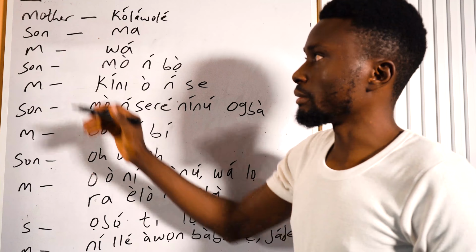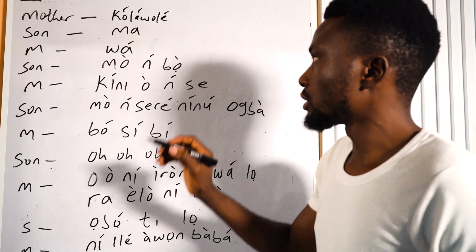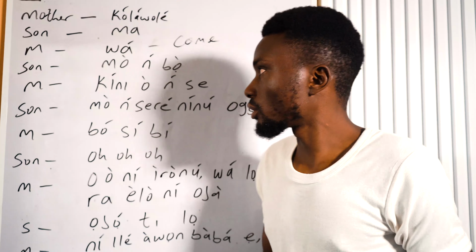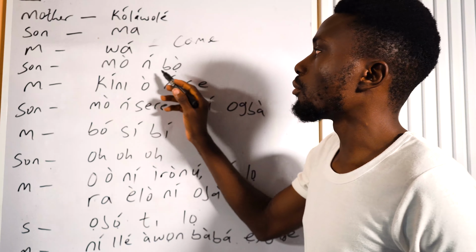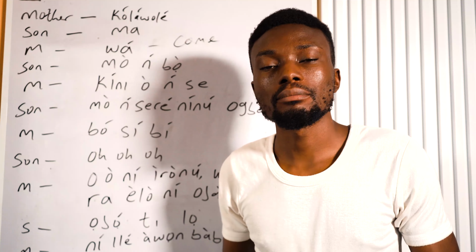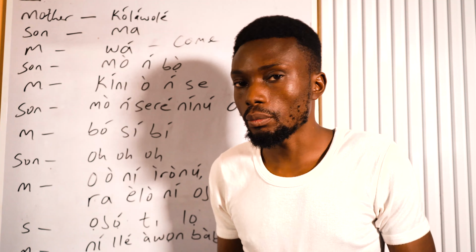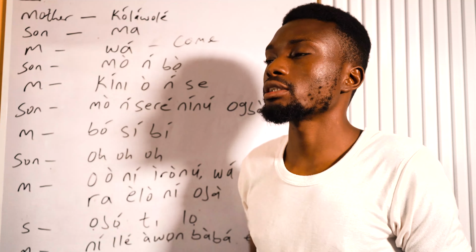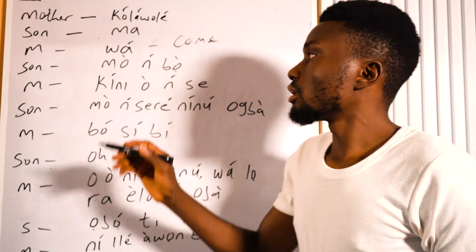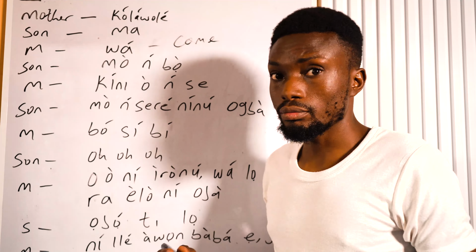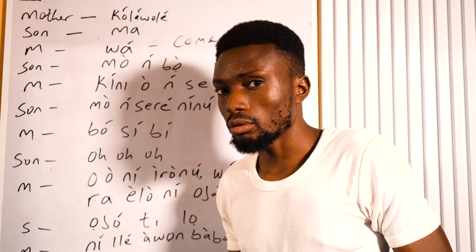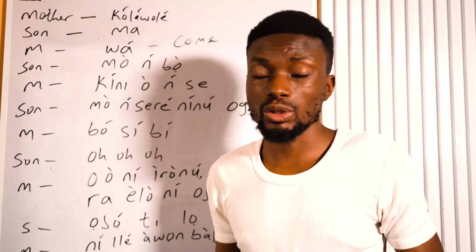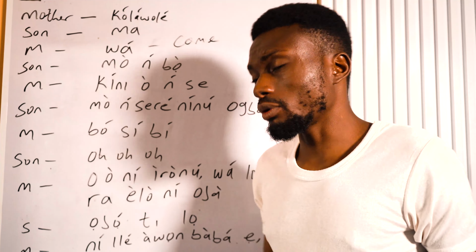So, the mother said, wa, which is come. And then the son said, bo, which is I am coming. This represents present, like ing in English. So I'm coming. The is most of the time just used, it's a nasal sound. You just pronounce it with your nose.